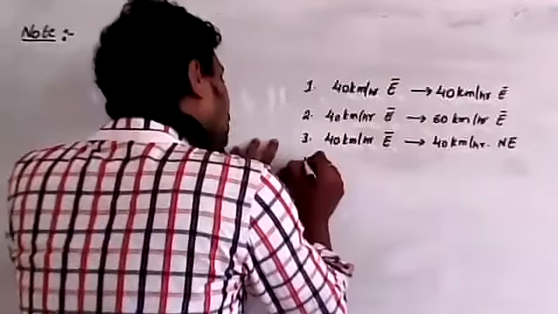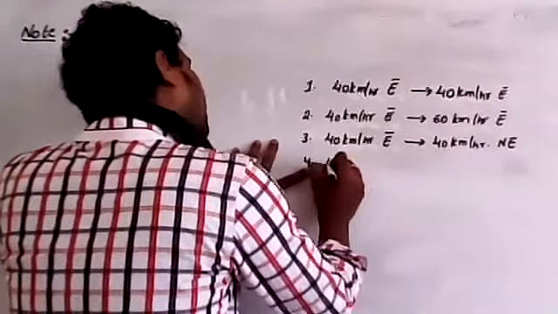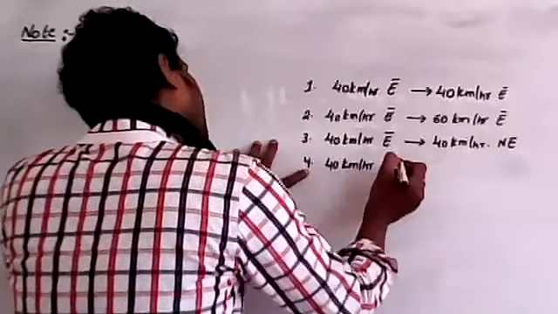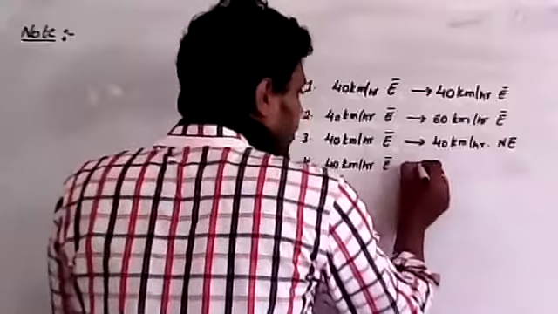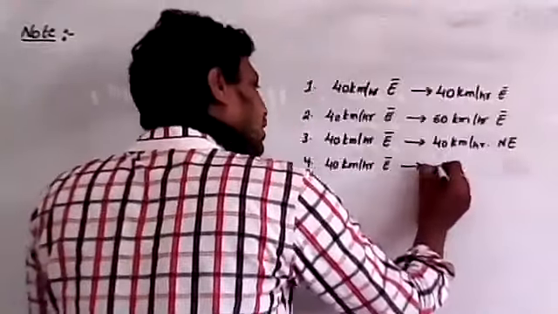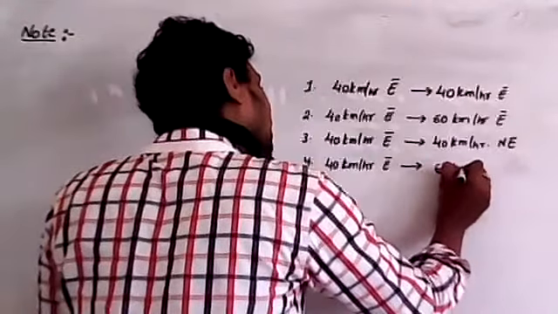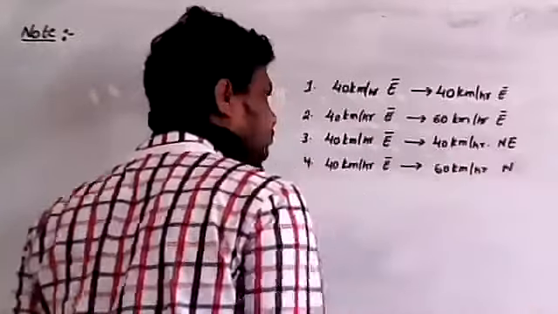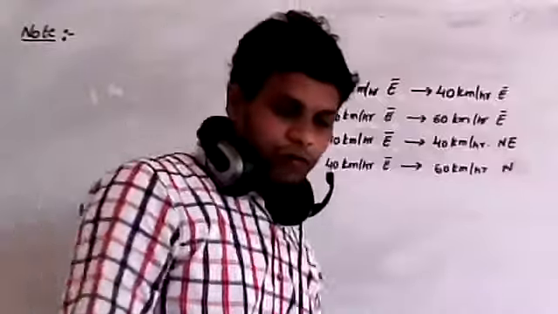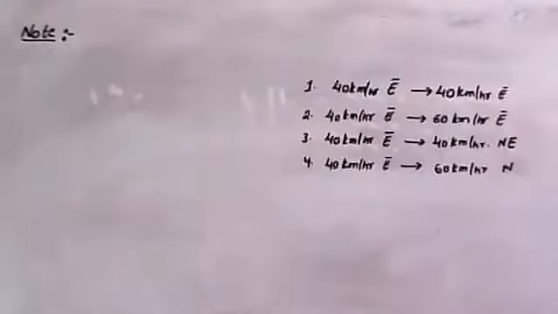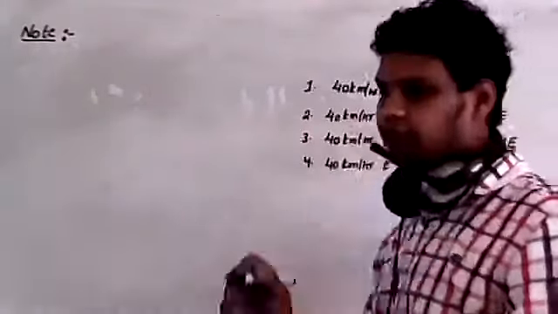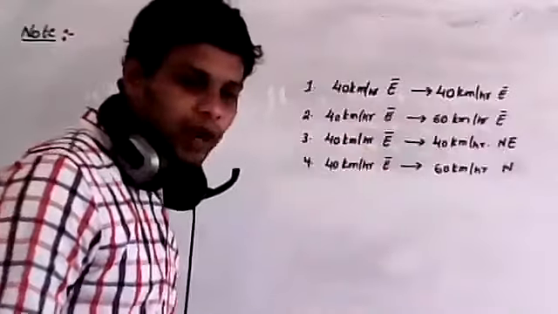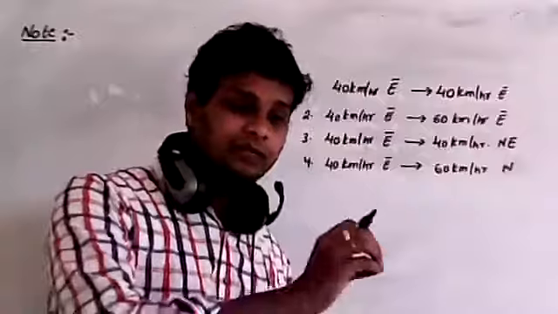Now we'll take the fourth example. A body is moving with 40 kilometer per hour in the direction of east. After some time it travels with 60 kilometer per hour in the direction of north. Now, if you observe the four cases, look at the first case. In the first case, what is the magnitude of velocity?